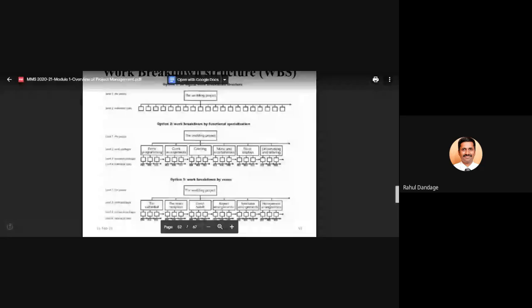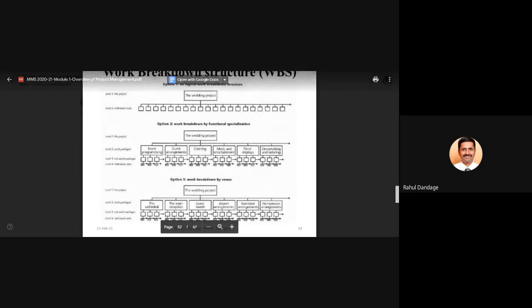The project remains one and the same. So that's why in the initial phase we said the work breakdown structure is not a unique document. A work breakdown structure can be crafted in multiple ways depending upon the requirements. So likewise, multiple people, according to their requirements, can draw this work breakdown structure in different manners.